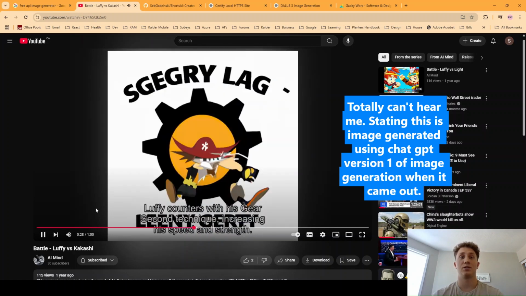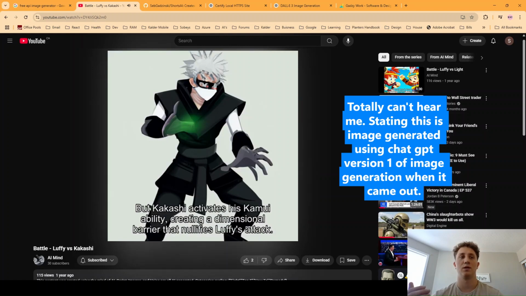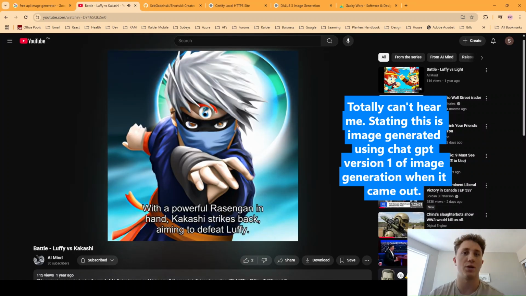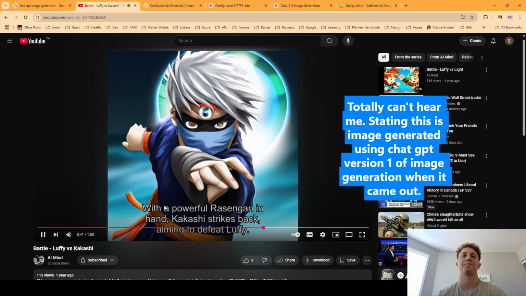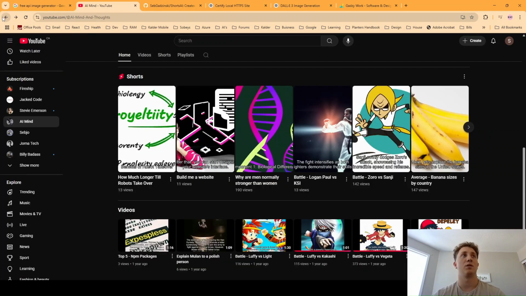Luffy counters with his gear second technique, increasing his speed and strength, but Kakashi activates his Kamui ability, creating a dimensional barrier that nullifies Luffy's attack. With a powerful Rasengan in hand, Kakashi strikes back, aiming to defeat Luffy. But Luffy, as you see, just terrible, but the storyline's not that bad. But terrible image generation.